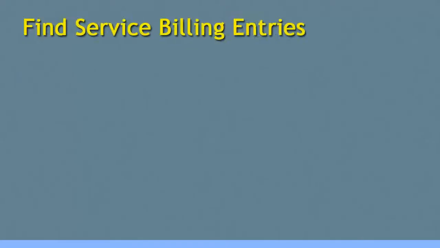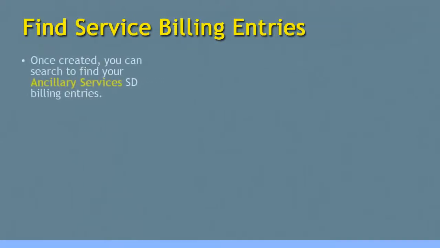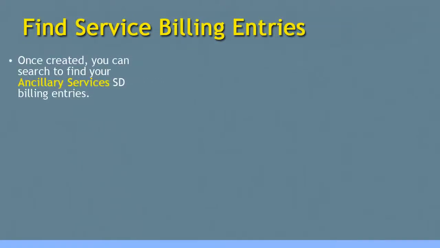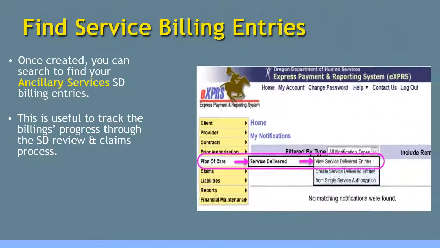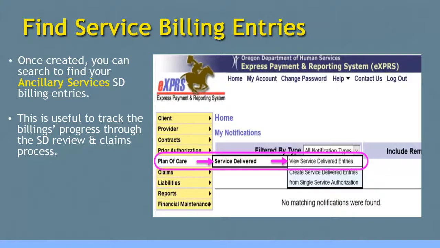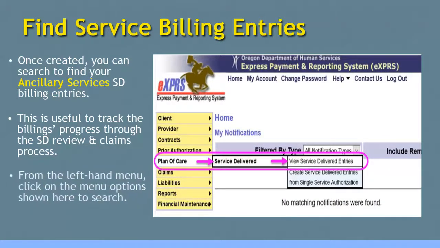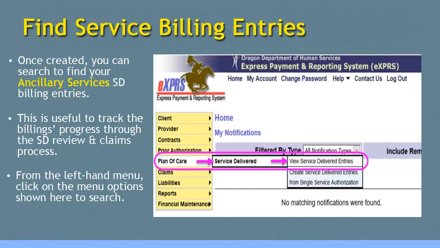Once created, you can search to find your SD billing entries for ancillary services later. This is often useful to track the billing status and progress through the SD review and claims process. To search for your SD billing entries, start on your home page. From the left-hand menu, click on Plan of Care, Service Delivered, View Service Delivered Entries to search.